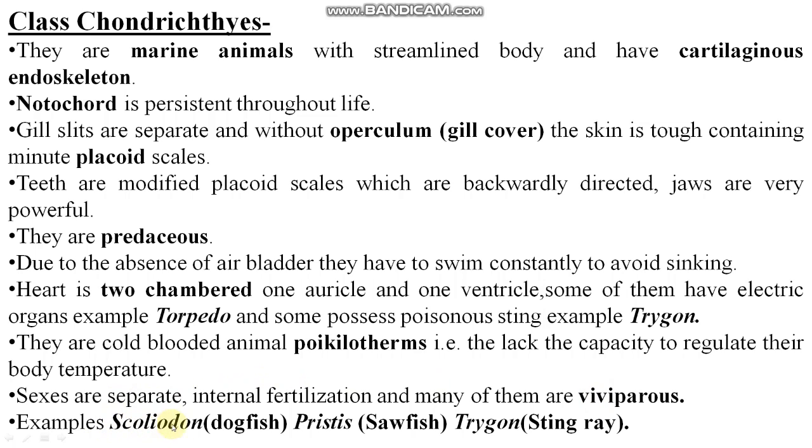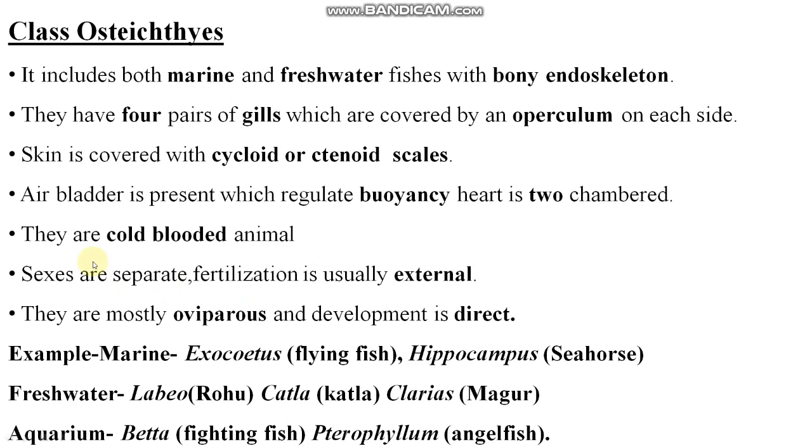So examples are Scoliodon, called dogfish. These are the common names. Pristis, common name is sawfish. Trygon, common name is stingray. Clear? Please go through this, students. If you have any problem, please discuss with me. You can call me. You can message me personally.